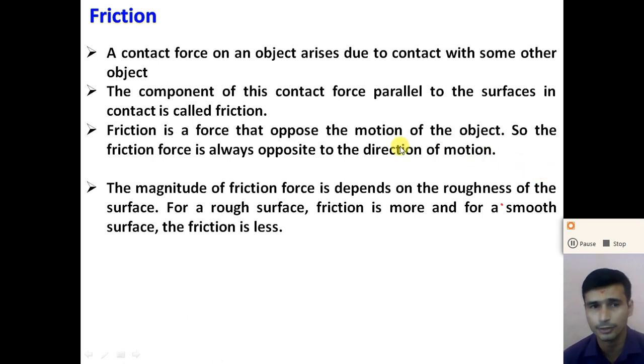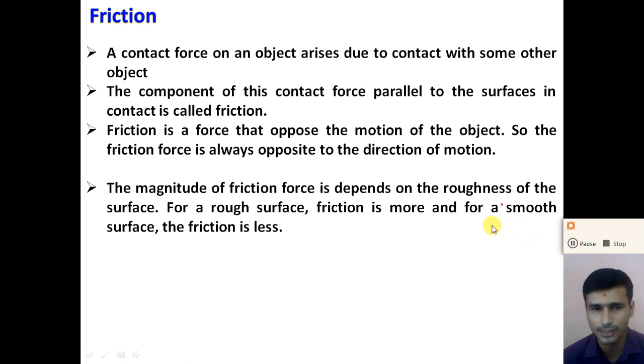And the friction force is a type of the component of the contact force parallel to the surface, right? So here the magnitude of the friction force depends on the roughness of the surface. For a rough surface the friction force is more, and for a smooth surface the friction force is less, but we cannot neglect the friction force. If we consider any smooth surface, there is some minor roughness. If you see from the microscope, there will be microscopic roughness present in the surface, and due to this the friction force is exerted on the object.